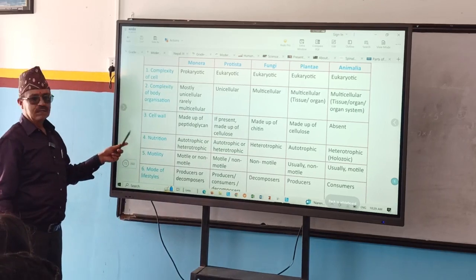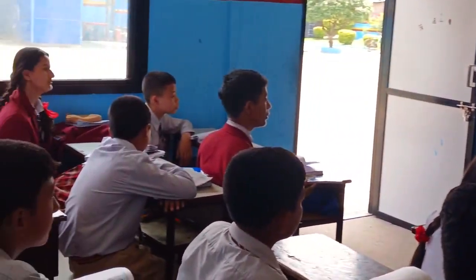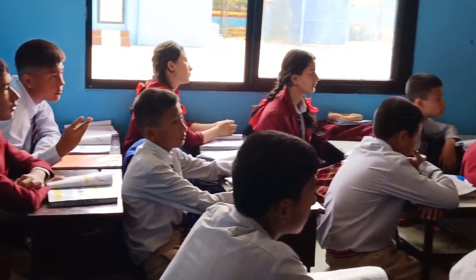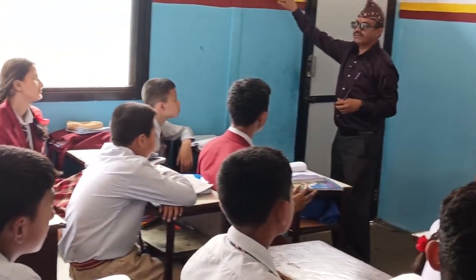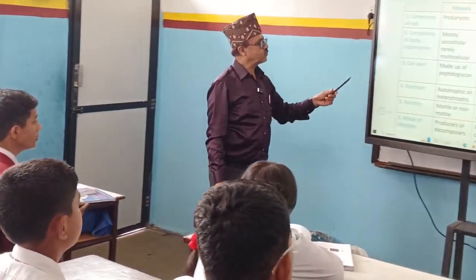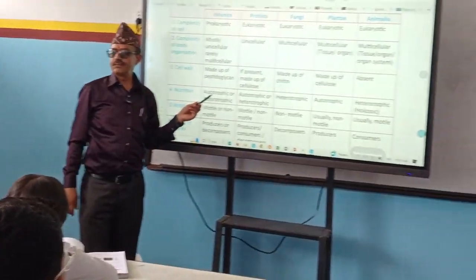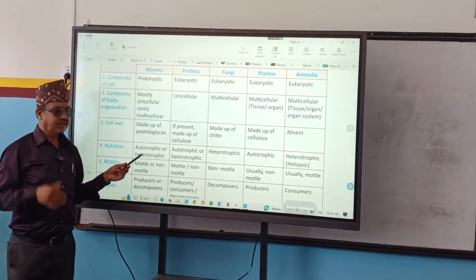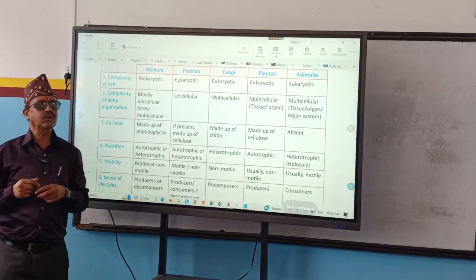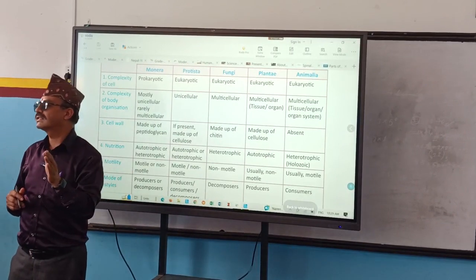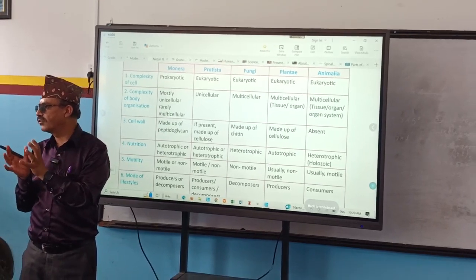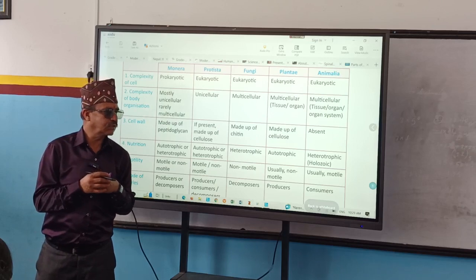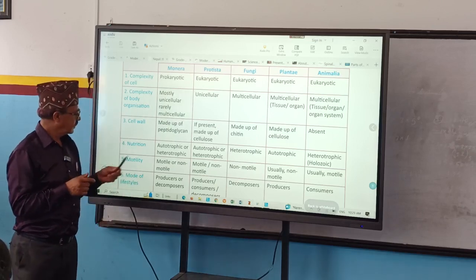What is the fourth one? Nutrition. Nutrition means how they supply nutrients to the body. So what is given first one? Autotrophic. What is autotrophic? They can manufacture their food themselves. They can produce their food themselves. What is the process called? Photosynthesis. Process of making food by using simpler substances is called photosynthesis.